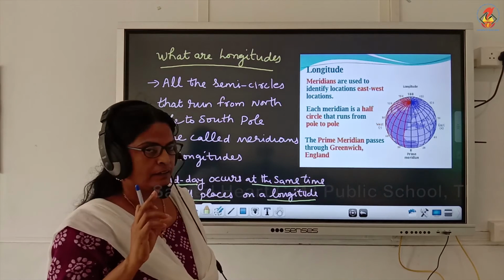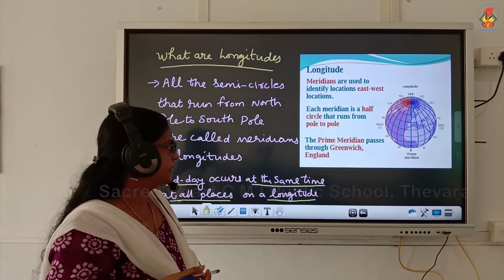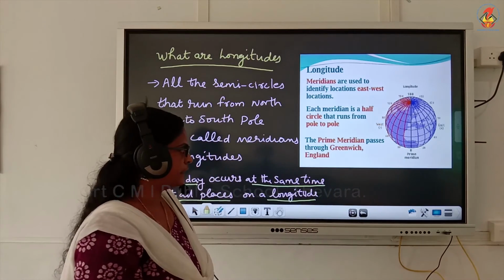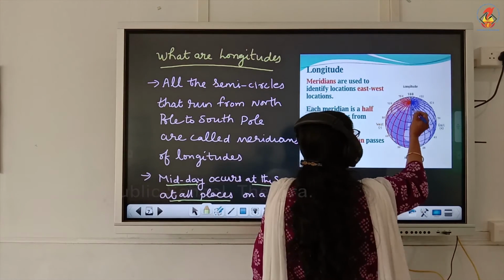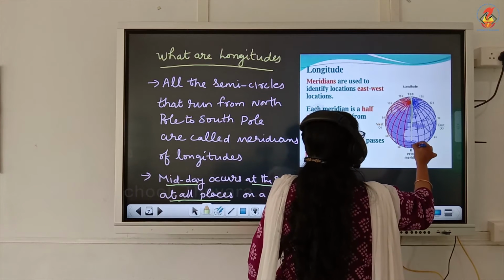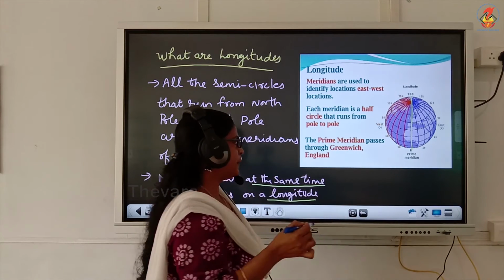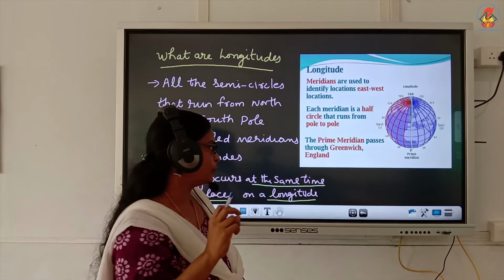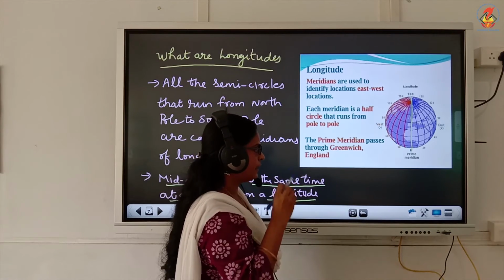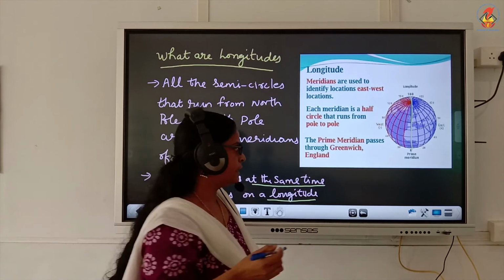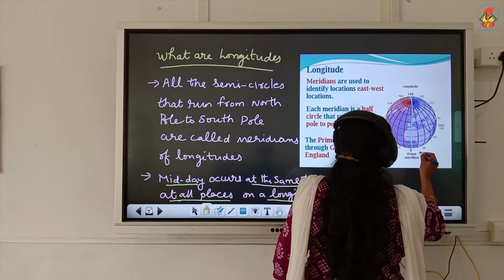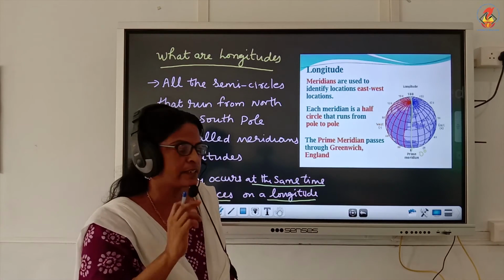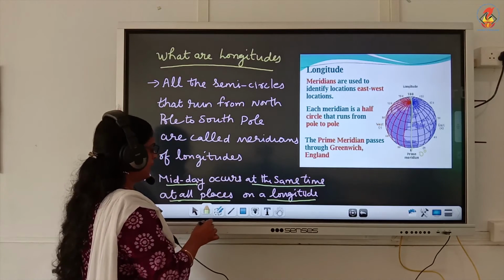Each meridian is a semicircle or half circle. Then the prime meridian, you can see the prime meridian. This is the prime meridian that passes through Greenwich in London, and it is marked as the 0 degree meridian. This is the starting meridian.